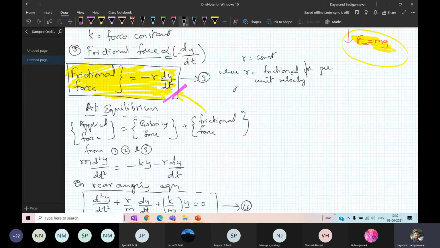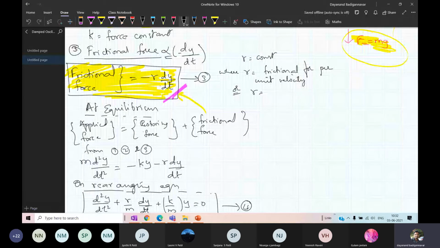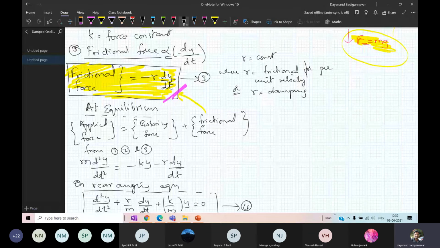It is a form of damping. That means it is a form of some resistance. You are getting the point. Some resistance or some opposition. So whatever opposition is existing in the medium, that is given by this term R. R is a new term, a new constant. What is that constant? That constant is the frictional force per unit velocity. It is also called damping. What is damping? Damping means it is some form of resistance or opposition.